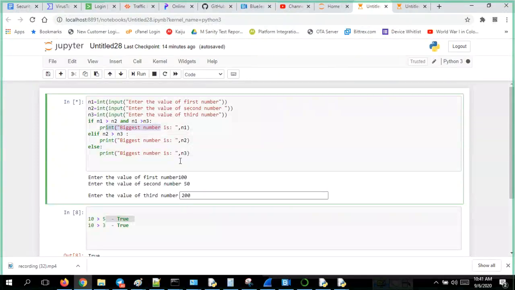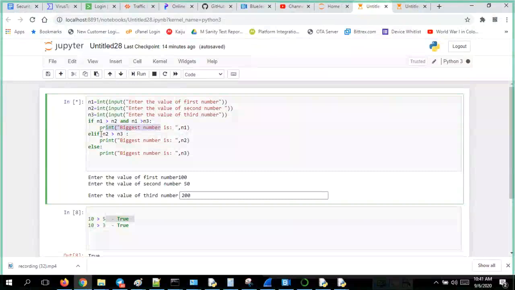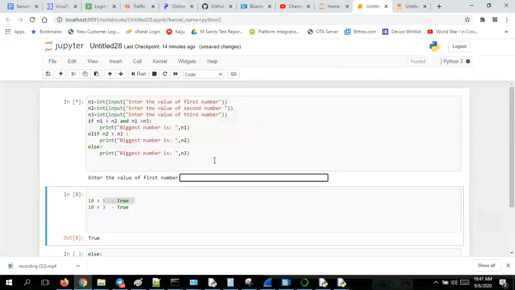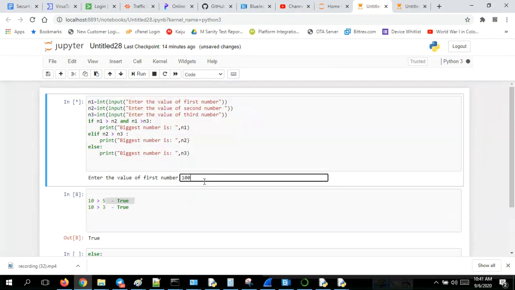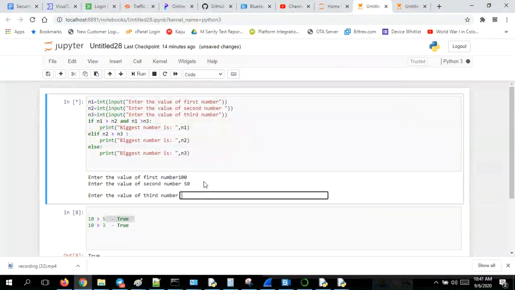It won't, because the second statement is false here, because I have put 200. So it will come out and check the second statement, that is N2. N2 is 50. 50 is greater than 200? No, it will come out and again print the else statement only. See, the biggest number is N3, that is 200.